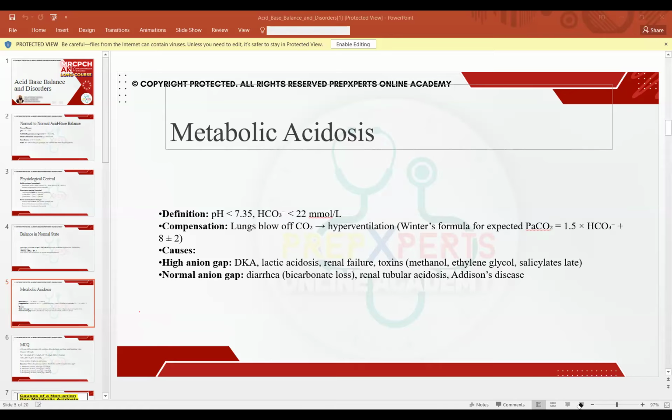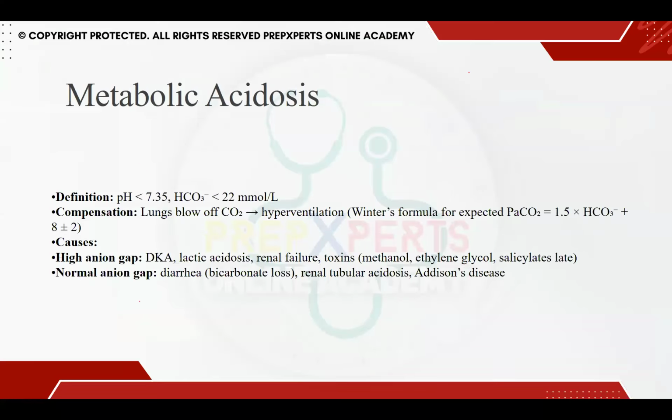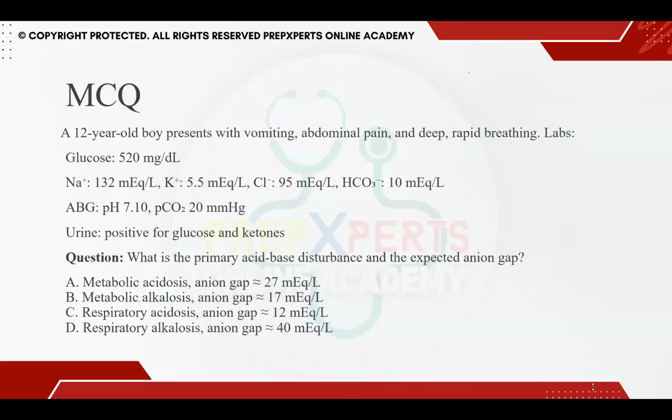So if you've understood this, I have an MCQ for you to understand this clearly. I want you to read this, and this is the easiest one. This is something that usually comes up in the AKP setting. A 12-year-old boy presents with vomiting, abdominal pain, and deep and rapid breathing. When you see the labs, the glucose is 520, the sodium is 132, potassium is 5.5, chloride is 95, and your bicarb is 10 mEq. You see the ABG, your pH is 7.1, and your PCO2 is 20.